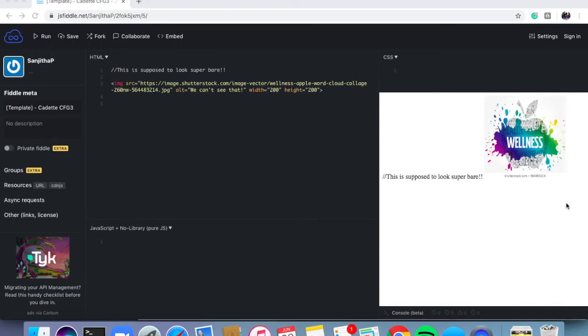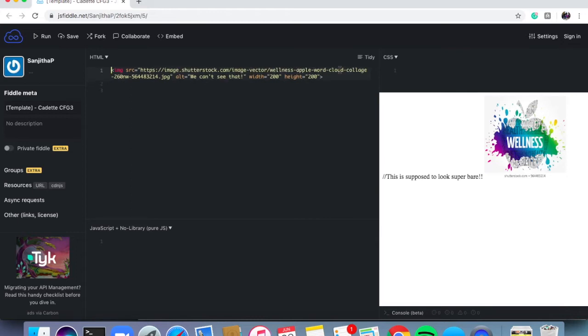Alright, so this is the template that you should have open. As you can see, it's pretty bare. That's the way we have it because y'all are going to be writing most of your code today. All that's really loaded in for you is just the image and how it should look so that you have that all ready for you. Let's get rid of this extra little comment that we added here because obviously we don't need that anymore. It's just to let y'all know when you see it that nothing's wrong.